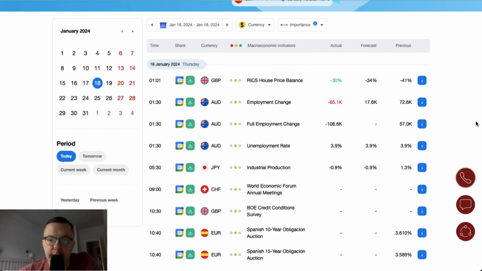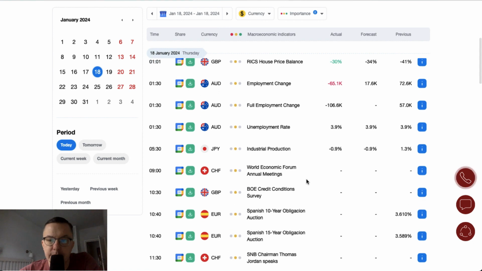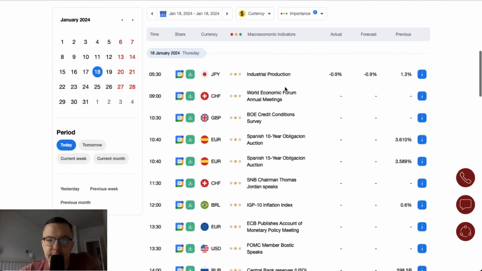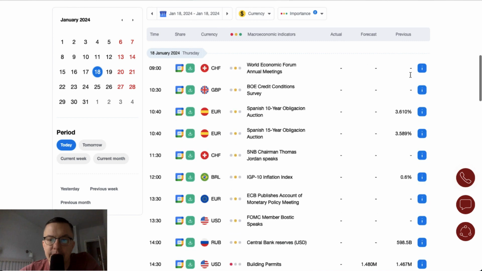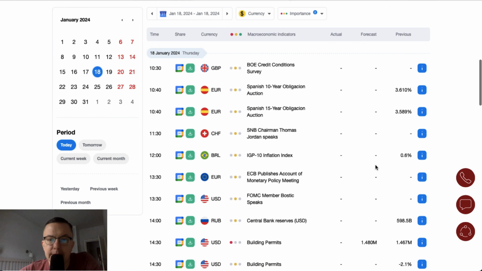So what do we have here is data from Australia, full employment rate and unemployment rate. Most of this data are in line with the expectations, and the industrial production from Japan. The industrial production data were released in line with the expectations, minus 0.9%. So the industrial production in Japan deteriorates even further. Please notice the World Economic Forum annual meeting in Davos is still taking place, right?